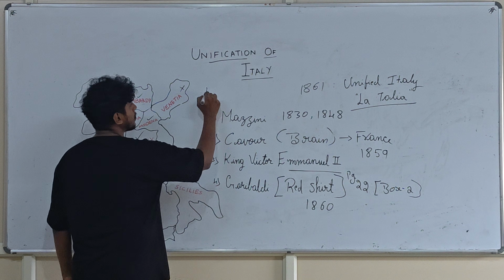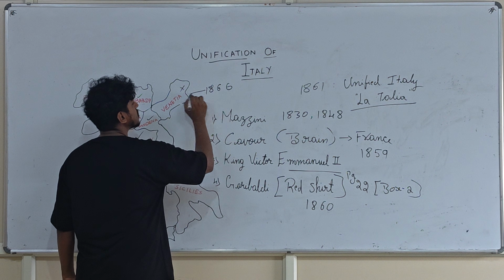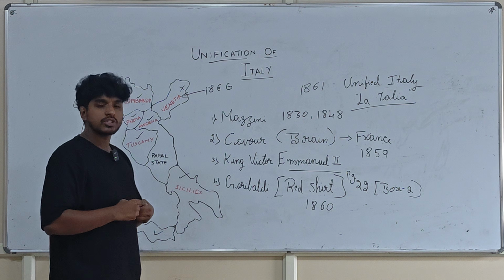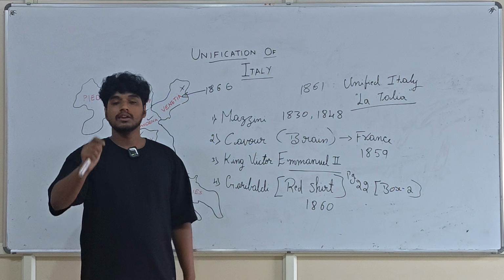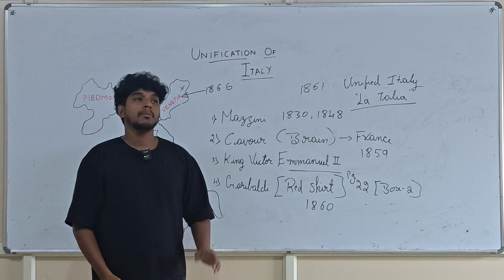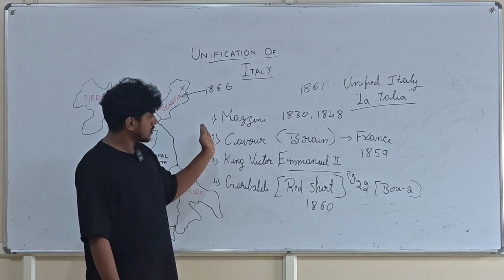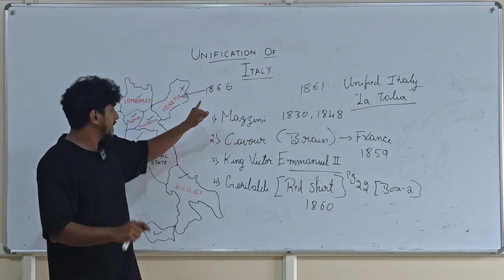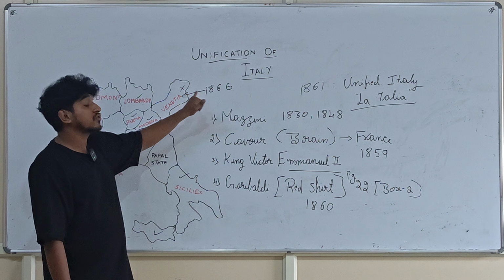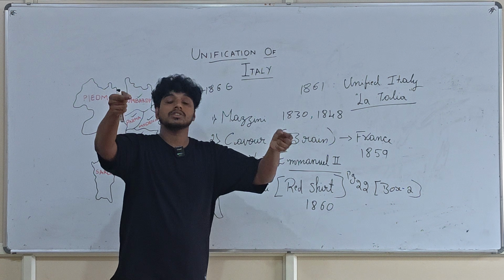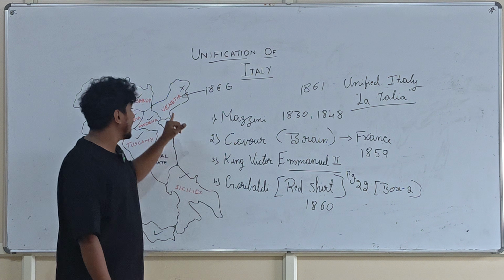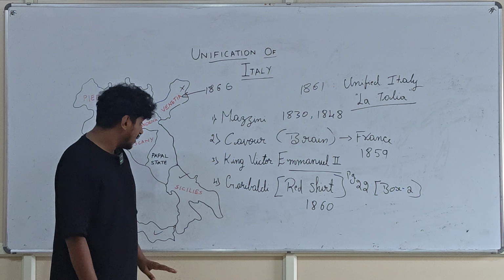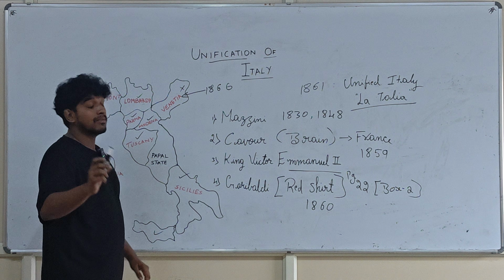In 1866, Venetia got into Italy's control. There is no such information mentioned in your textbook about Venetia. There is only one picture given on page number 21, where you can find the date 1866 right next to Venetia, which means Venetia was merged into Italy in 1866. Then we have Papal State, which is very important.